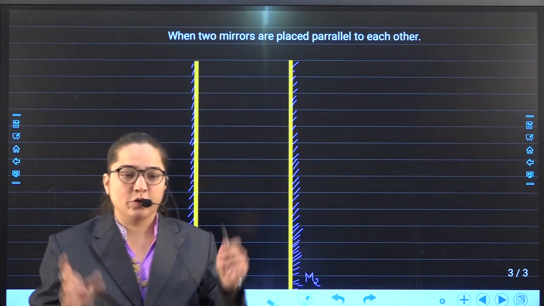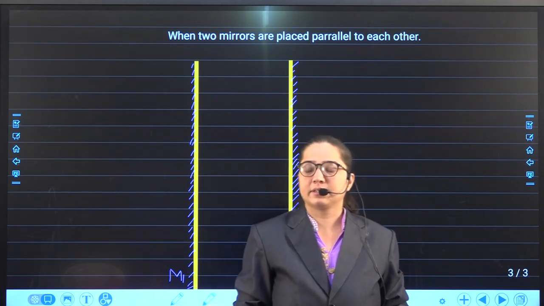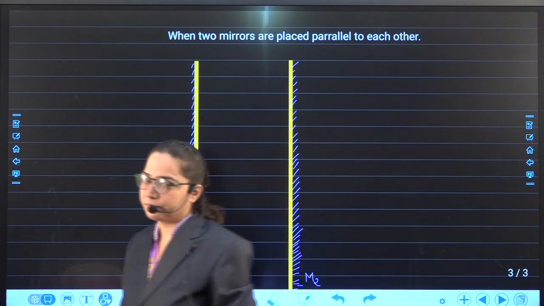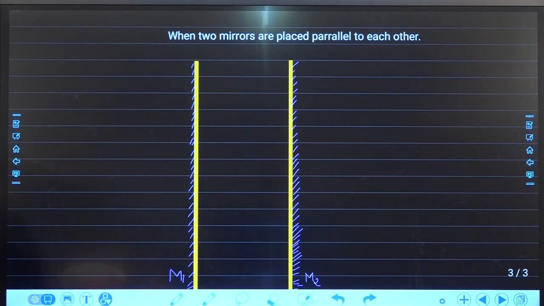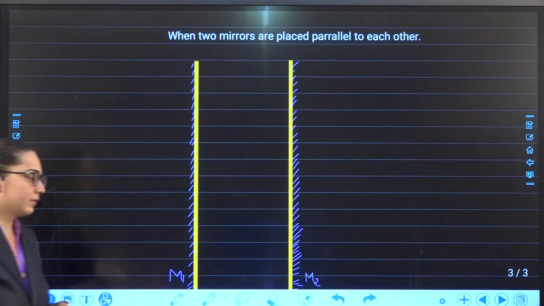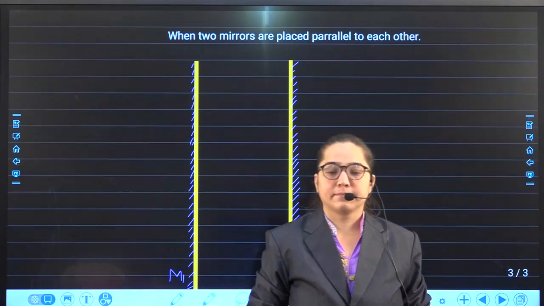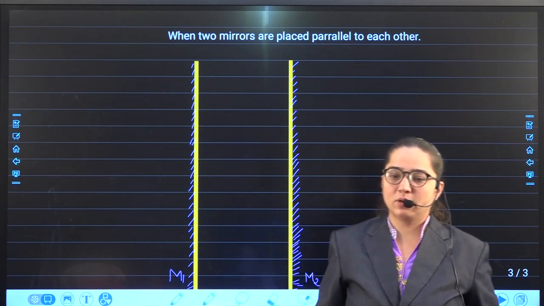I'll wait for you 1 minute. You have to make two plane mirrors and then make the outer side non-reflecting. Do it quickly so that we can move further. Be quick. Two mirrors, place them parallel to each other.